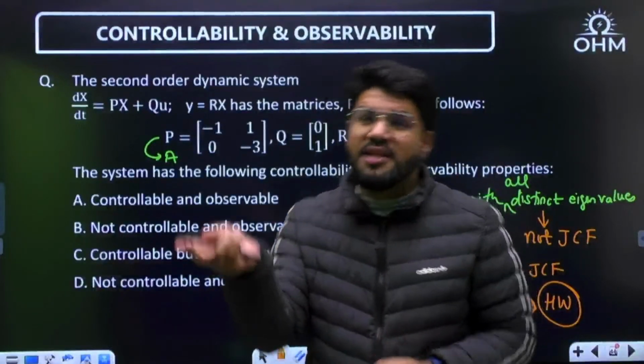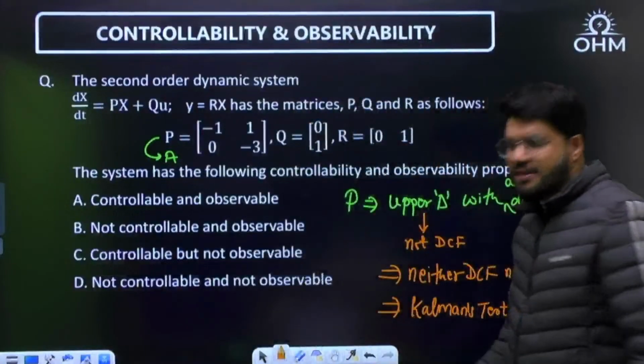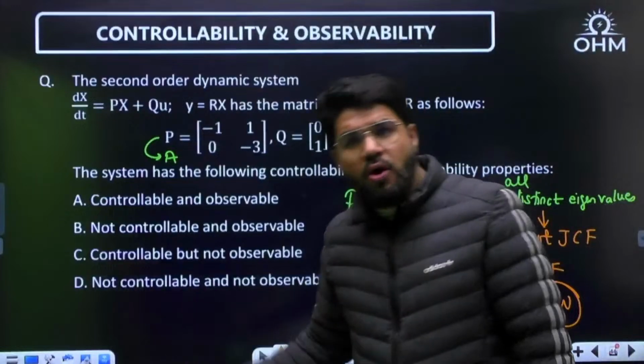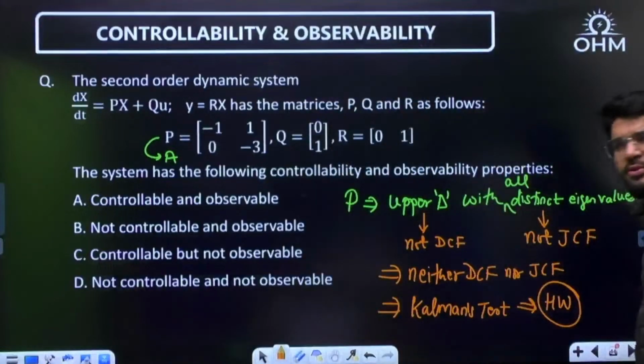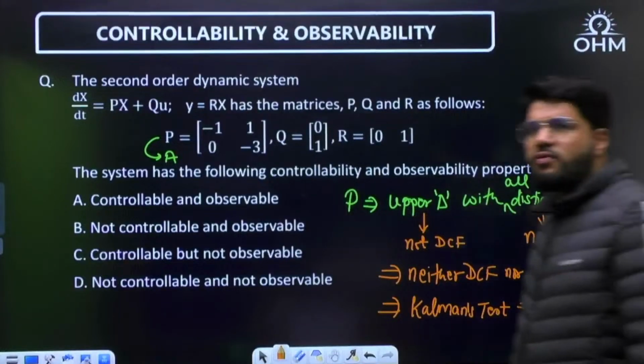Upper triangular matrix with some repeated eigenvalue is JCF. Then you can apply Gilbert's test, otherwise you commit a mistake. So this is again not on Gilbert's test. This is Kalman's test, which was covered in the last session. This is homework for you further.